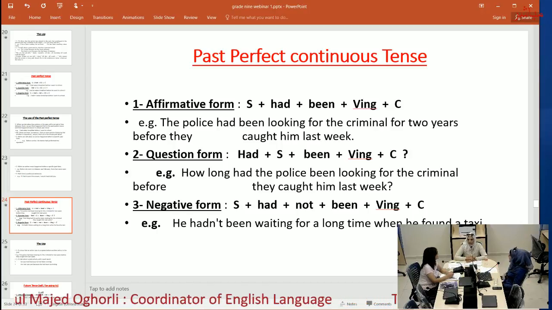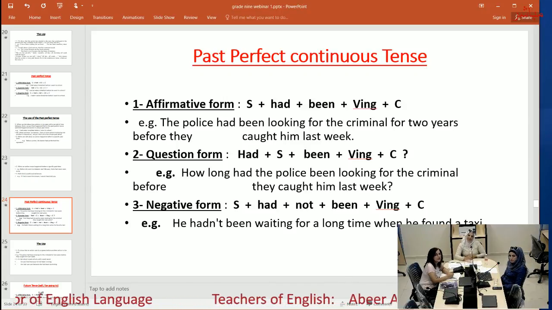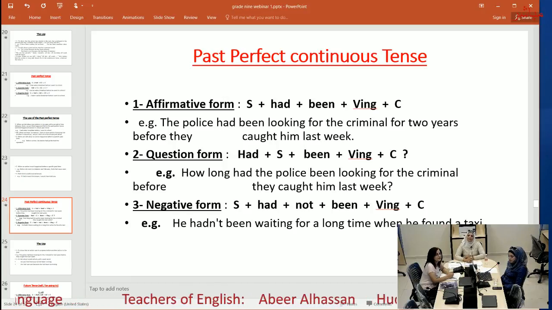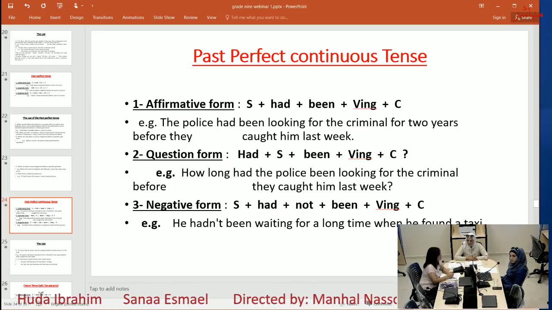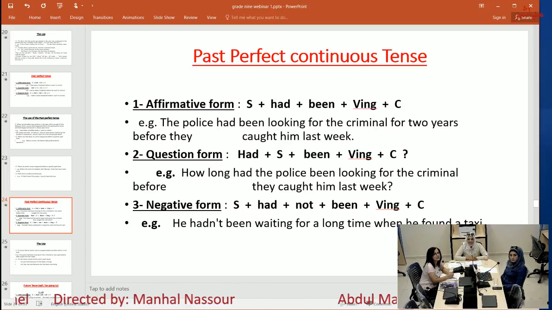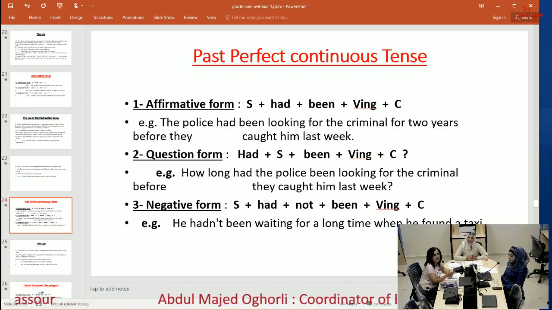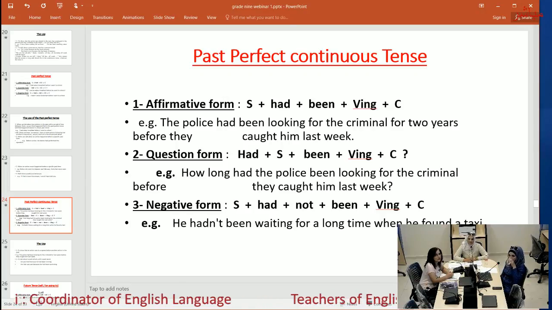Now, past perfect continuous tense. The affirmative form: subject, had, been, verb ing, and complement. Example: the police had been looking for the criminal for 2 hours before they caught him last week. Question form: had plus subject plus been plus verb ing plus complement. We invert the had and the subject. Example: how long had the police been looking for the criminal before they caught him last week?